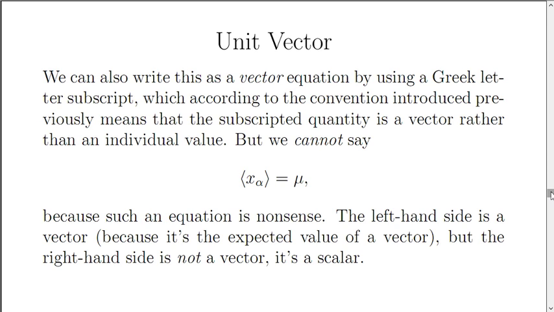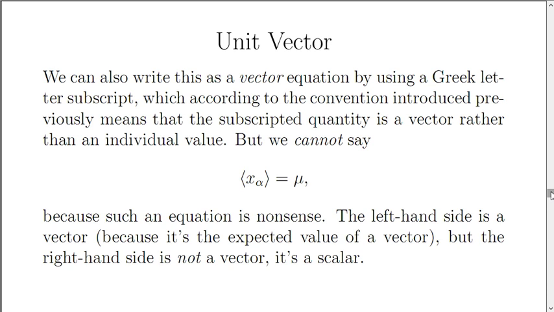We can also write this as a vector equation by using a Greek letter subscript and the convention we introduced in the previous lesson, according to which the Greek letter subscript means that we're referring to the entire vector rather than an individual value. But we cannot say that the expected value of x sub alpha is equal to mu, because this particular equation really doesn't make sense.